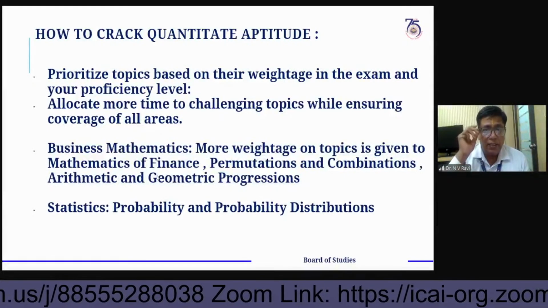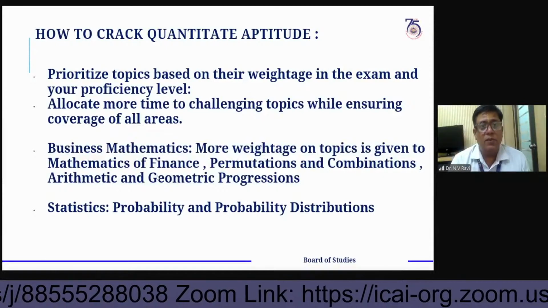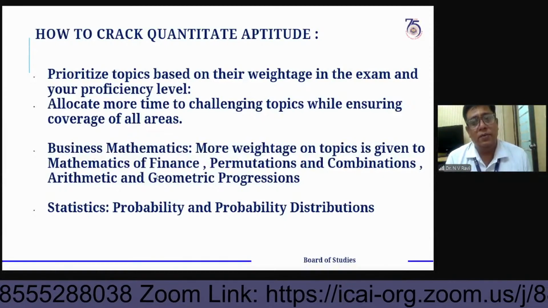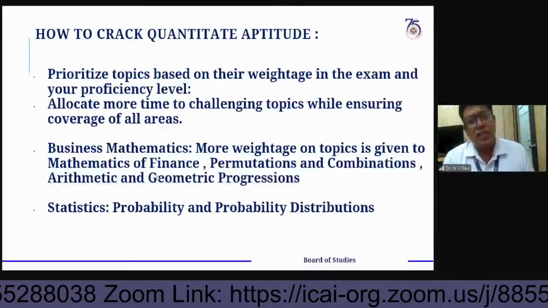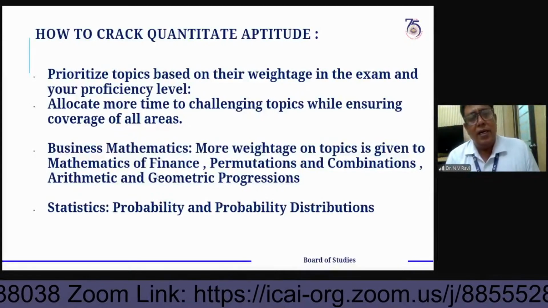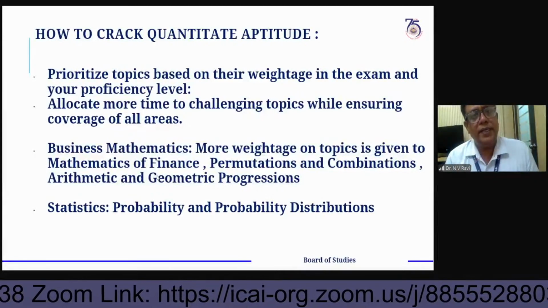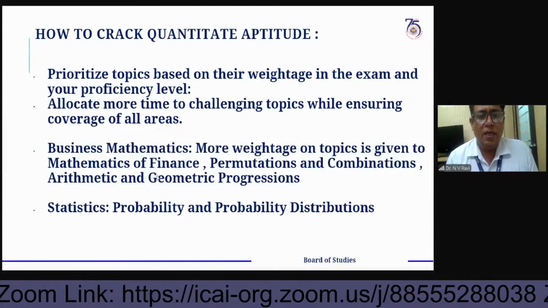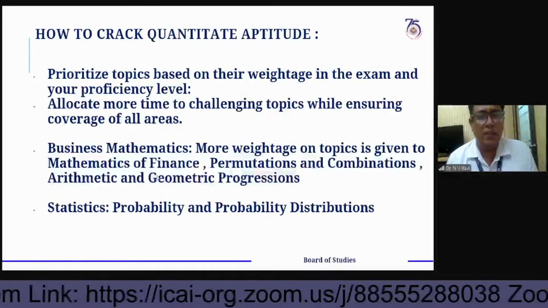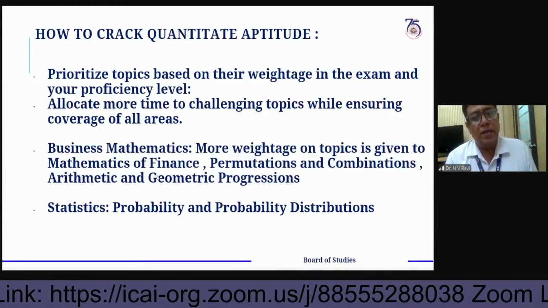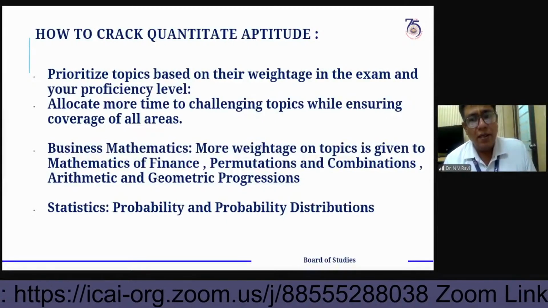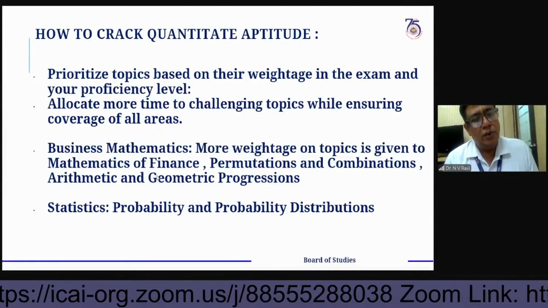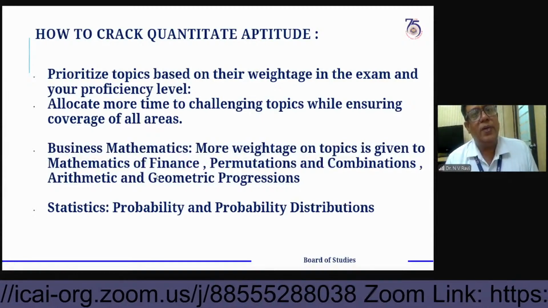Whether there is a chance of asking theoretical questions in the examination or not. Yes, definitely. In the statistics portion, it is a mix of both theoretical as well as application aspects. You have to prepare in such a manner, focusing on both theoretical and application aspects.